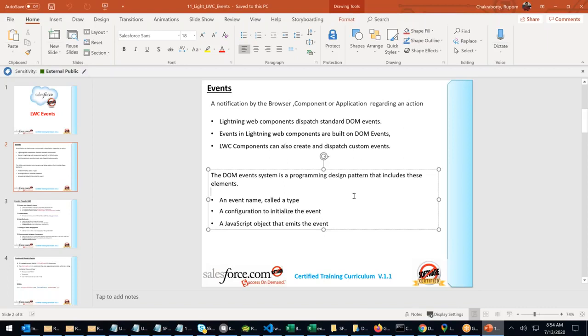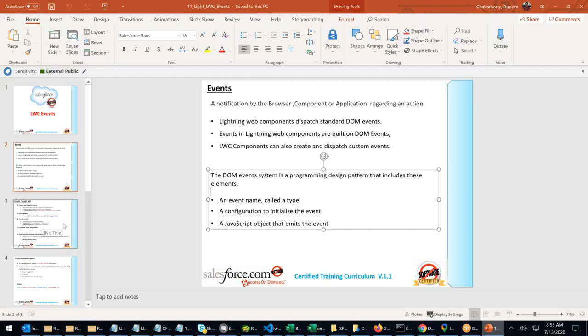Once again, I'm repeating the same statement. In LWC, events are DOM events. They are built on DOM, composed on DOM, and dispatched on DOM. Whatever you say, this is a DOM event. What is a DOM event? These are the events which are available by default in HTML. In any web page, whatever default events are there, those are used in Lightning Web Component.